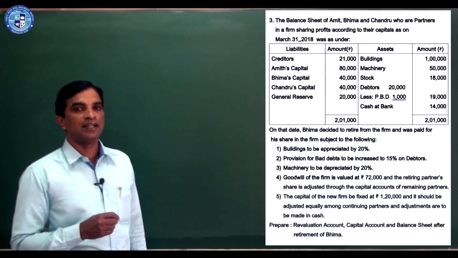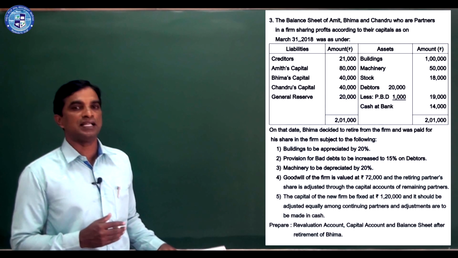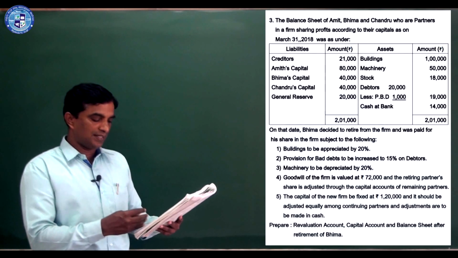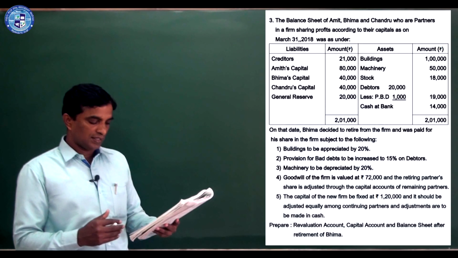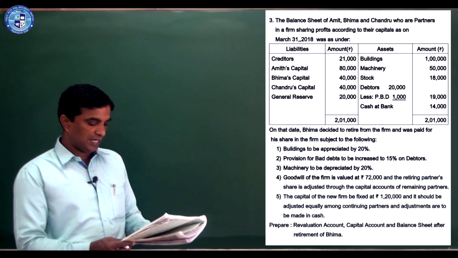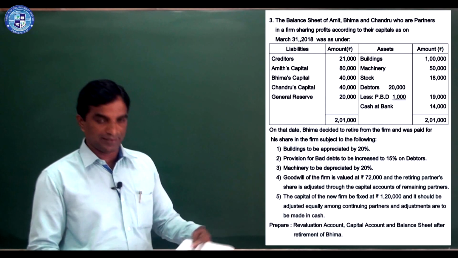See, there is no ratio. They are sharing profits as per capitals. On the asset side, you are seeing buildings, machinery, stock, debtors, cash at bank. On the liability side, creditors, capitals and general reserve. So all familiar items only are there.